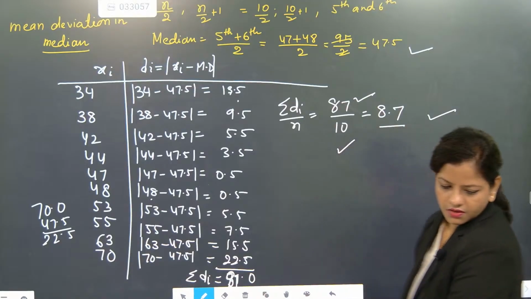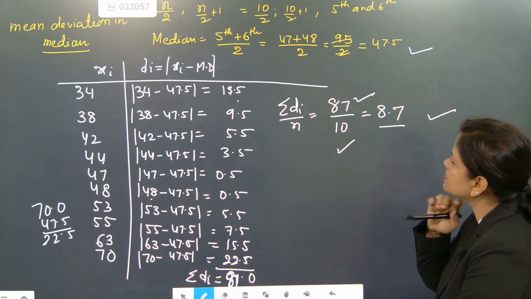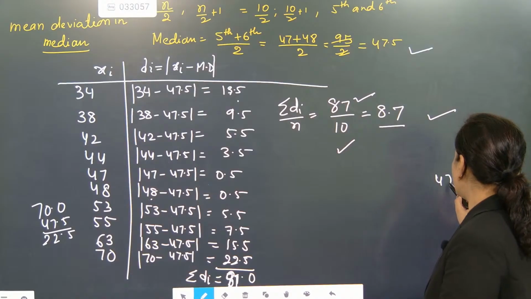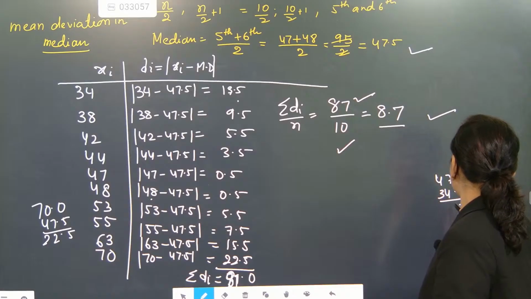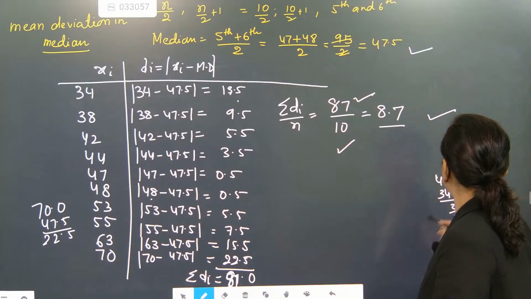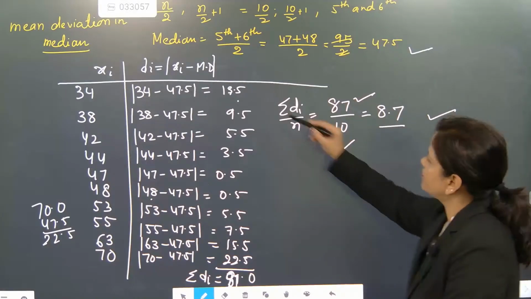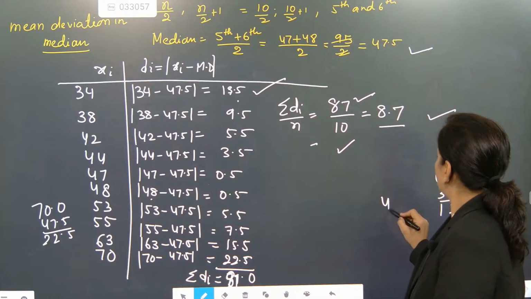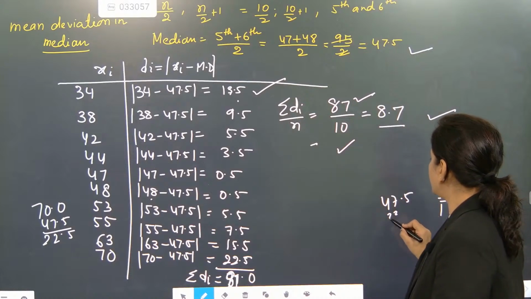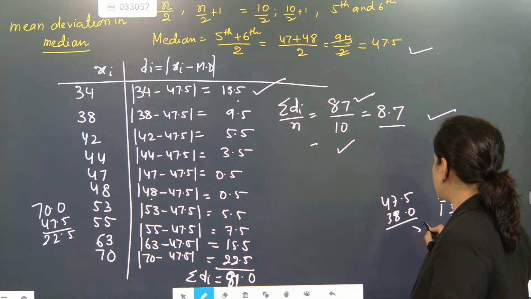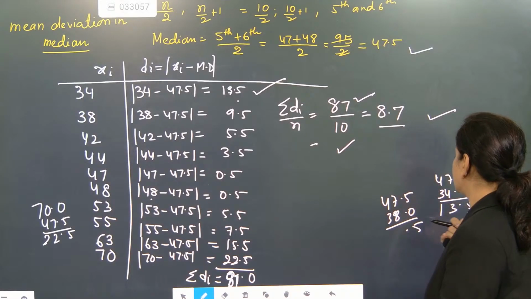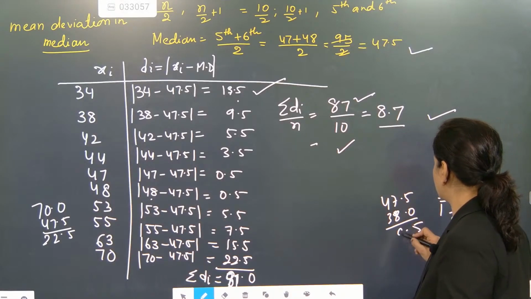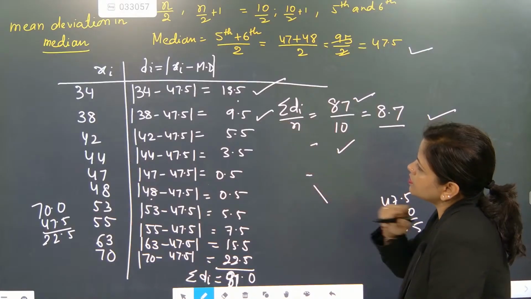91 you are getting. One time I will check subtraction somewhere. That's what now here very precisely you have to do. 34, 5 is there only. 3.5, 13.5. This is correct. 47.5, 38. One time check better. I am checking for you. 9.5 is also correct.